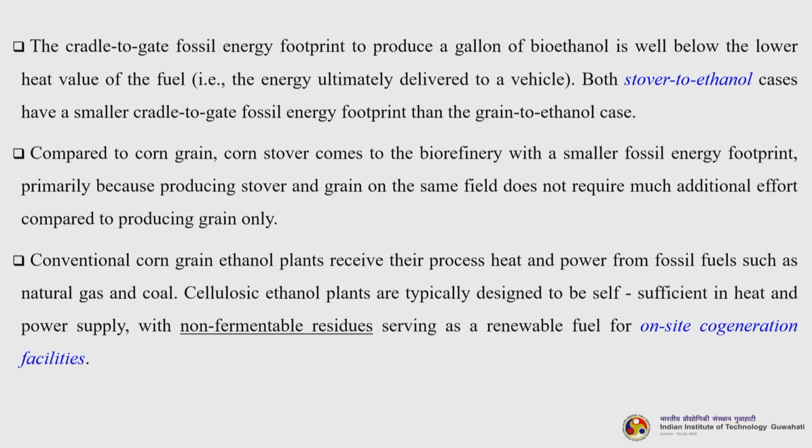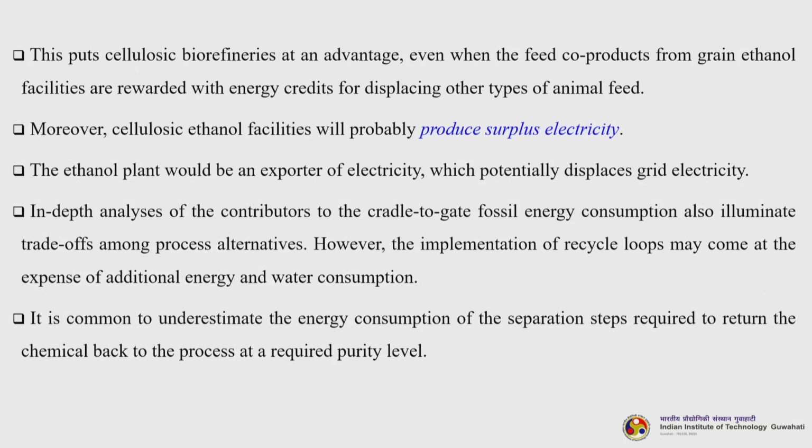We have already discussed that, and this puts cellulosic biorefineries at an advantage even when the feed co-products from grain ethanol facilities are rewarded with energy credits for displacing other types of animal feed. Moreover, cellulosic ethanol facilities will probably produce surplus electricity. The ethanol plant would be an exporter of electricity which potentially displaces grid electricity.